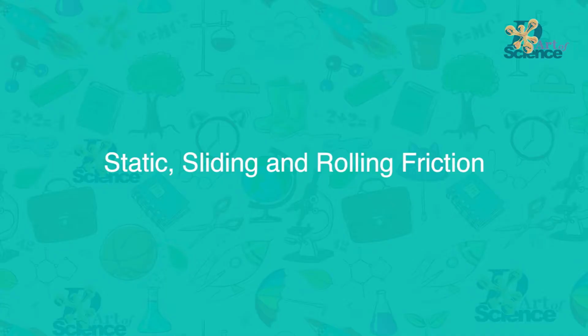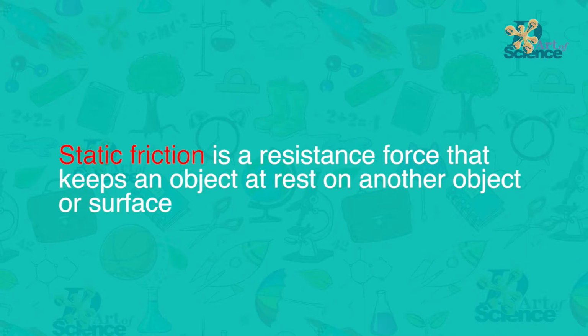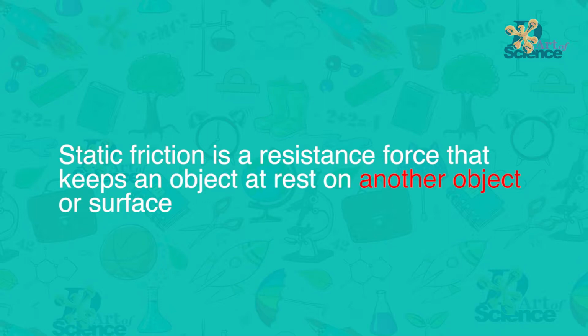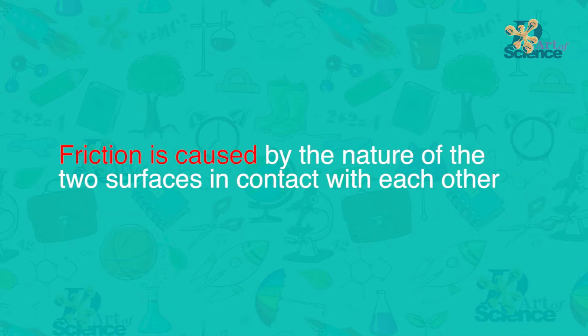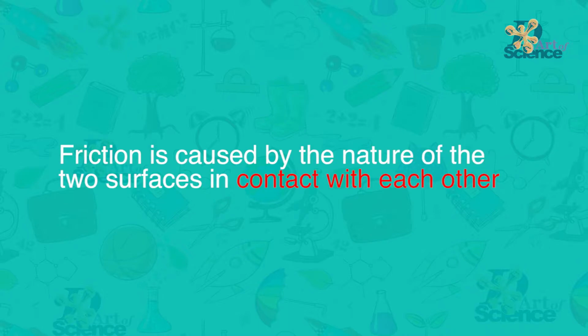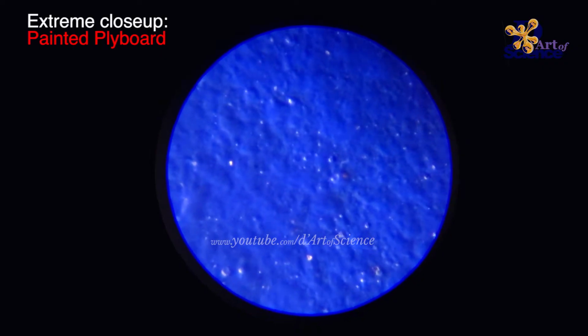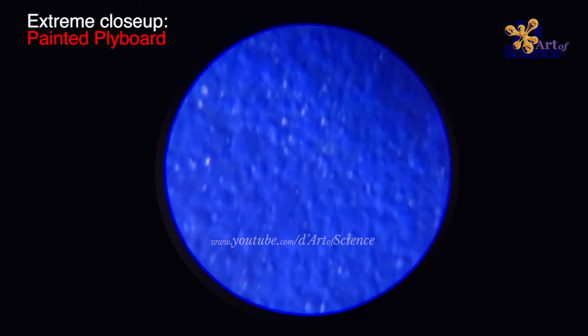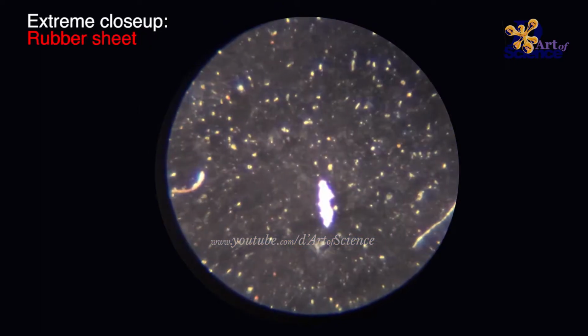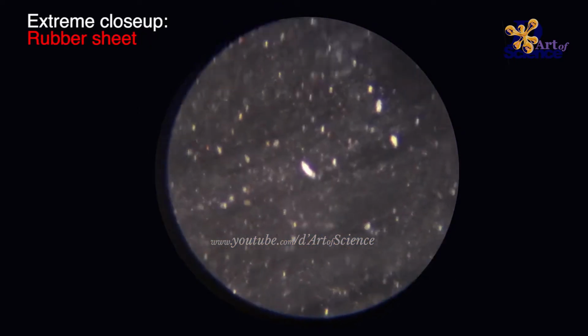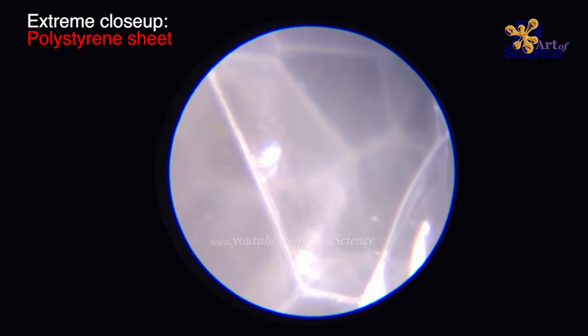We are going to look at three types of friction: static, sliding, and rolling friction. Static friction is the resistance force that keeps an object at rest on another object or surface. Now we know that friction is caused by the nature of the two surfaces in contact with each other, and that's also because of the irregularities on their surface. Even those surfaces which appeared smooth did have a large number of minute irregularities when we saw them very closely.